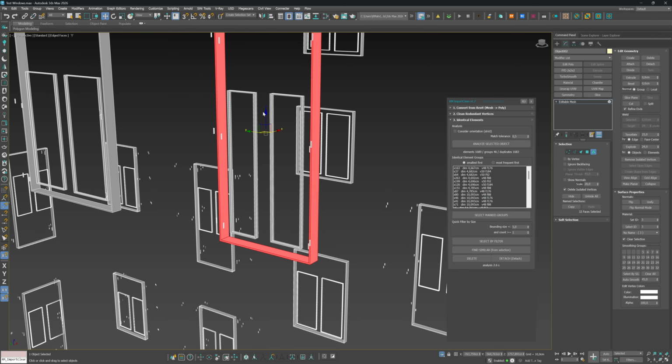The Find similar feature allows you to select any element in the viewport, like a single window frame, and instantly selects all matching instances across the entire model.